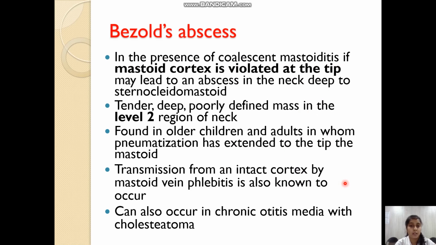Now Bezold abscess, as I told you, if the mastoid cortex at the tip is violated, presents as a tender, deep, poorly defined mass in the level 2 region of the neck. The levels of the lymph nodes we will be studying in the lecture pertaining to the neck. Usually it is found in older children and adults, in which there is extensive pneumatization of the mastoid tip so that it can be easily eroded. Also, Bezold abscess can occur even if the mastoid cortex is intact, through mastoid vein phlebitis, so the infection spreads through the veins.